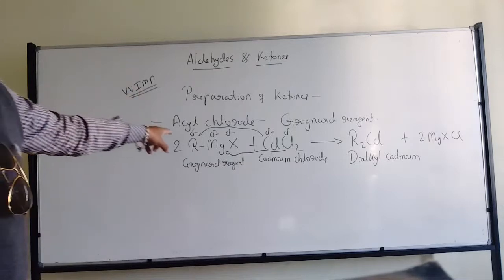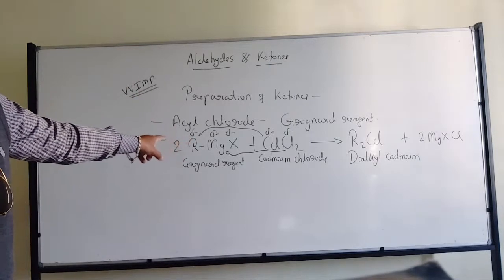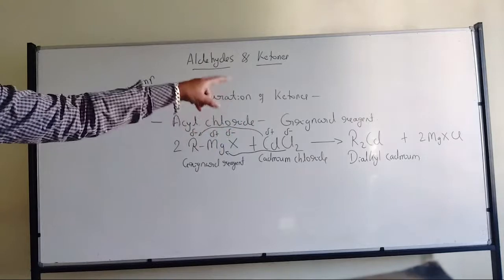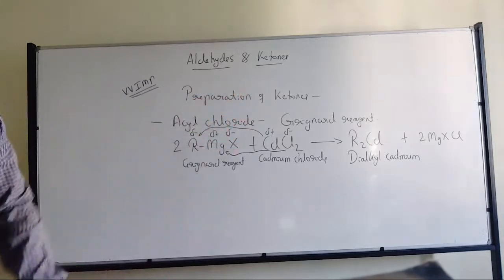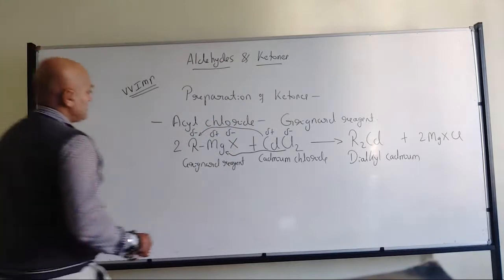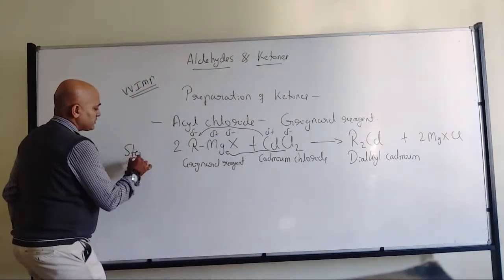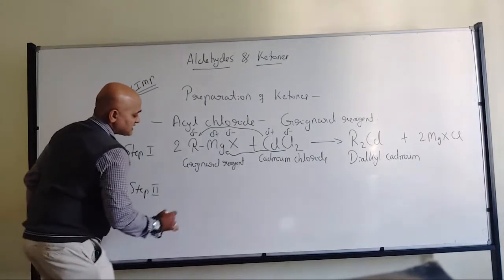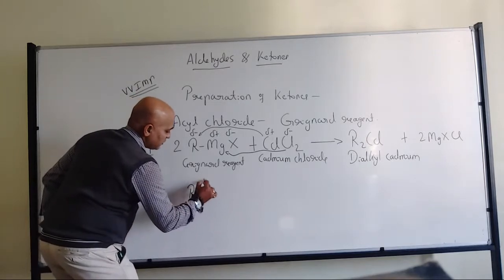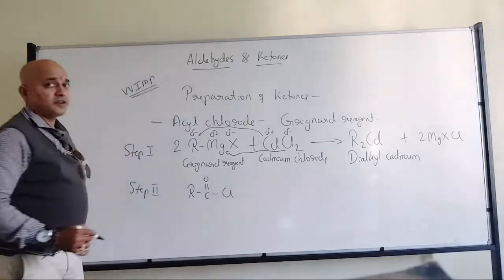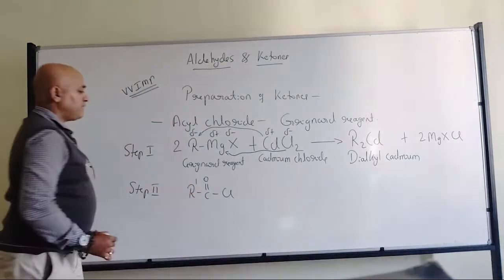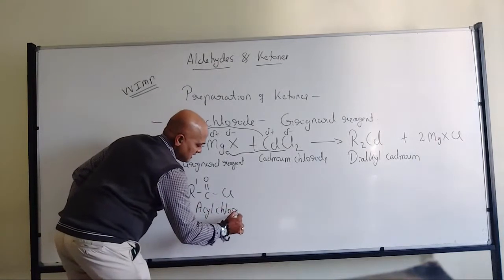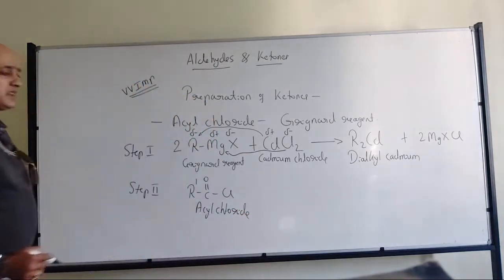It is not directly involved in the preparation of ketones, but it is helpful in the preparation of dialkyl cadmium, because for the next reaction dialkyl cadmium will be utilized. Say for example, this is step 1. So we have step 2. So that's where we have RCOCl. Okay, to avoid confusion, I will make it R prime. So this is acyl chloride.